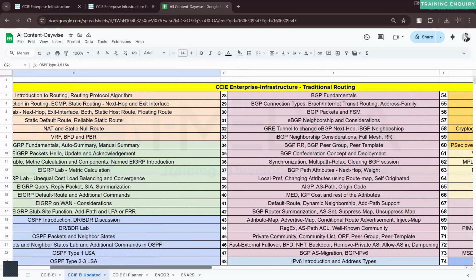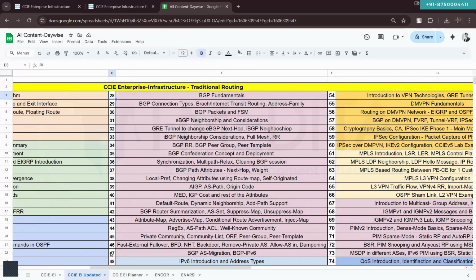Then right here we have BGP, starting from day 28 all the way to 47, approximately 20 classes for the Border Gateway Protocol. I'm not talking about 20 days, I will need 20 classes for BGP. So: fundamentals, connection types, packets, finite state machine, eBGP neighborship, iBGP neighborship, route reflector, peer group, peer template, path attributes, then all the additional things. Approximately 20 classes for the Border Gateway Protocol.